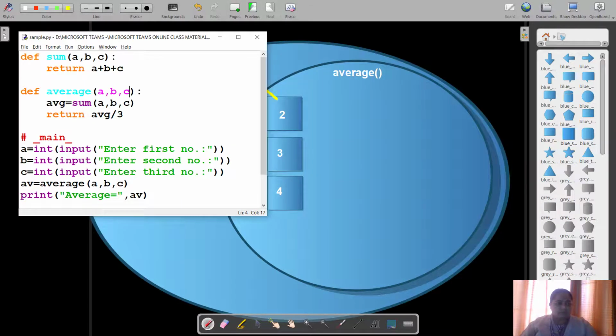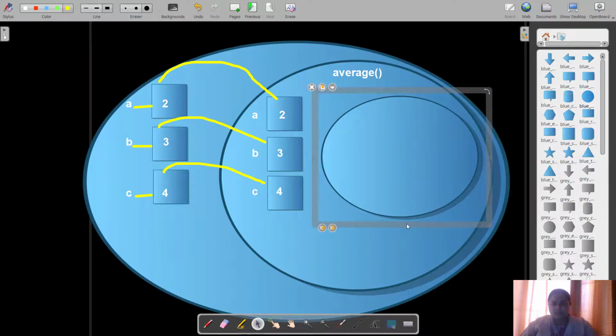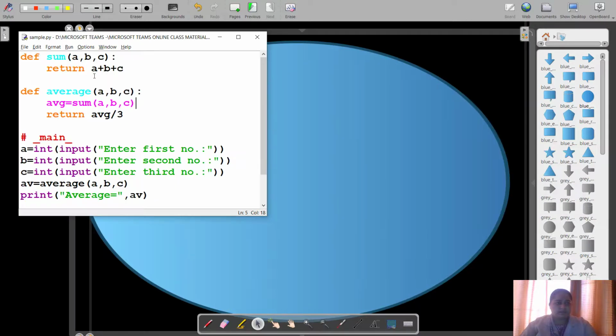Now after this, there is another function call, that is sum. So another area will be created within this average function. So you can see how this new area is created within the average function, and it stands for sum, the function sum, and it also accepts the three values.